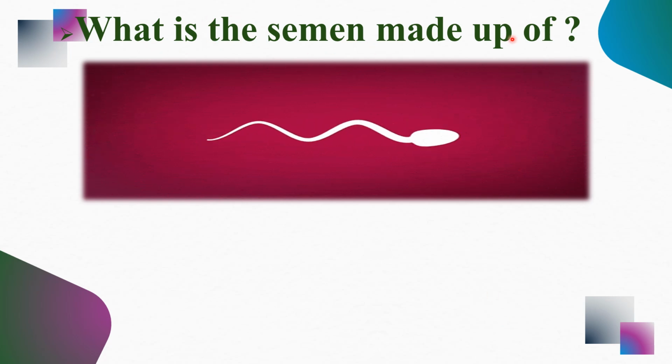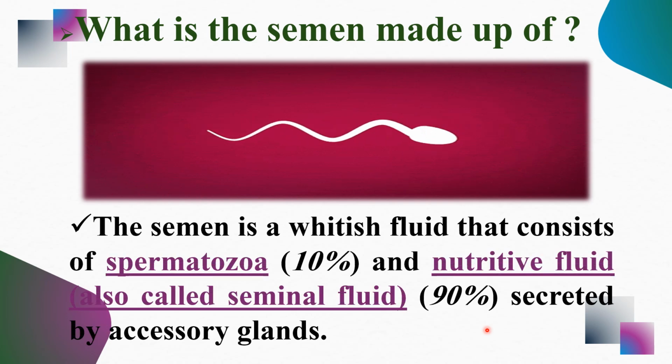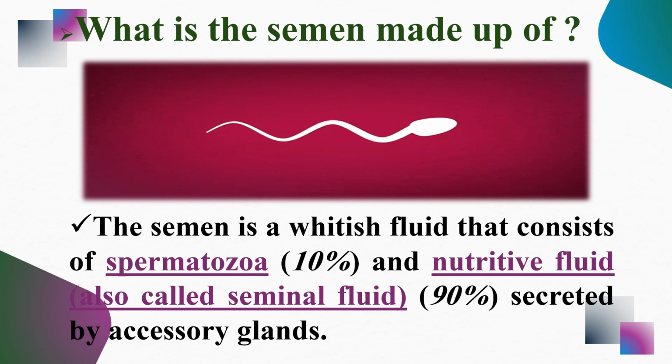Okay. What is the semen made up of? The word semen appeared earlier in the table, I cut it off because here I want to give it a definition. What is semen? Semen is the sperm cells with the liquid coming from the accessory glands. It is whitish in color and it contains spermatozoa and the liquid from the accessory glands. Okay, so semen is secreted from the male.